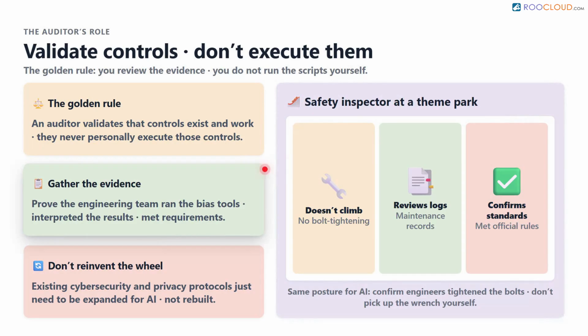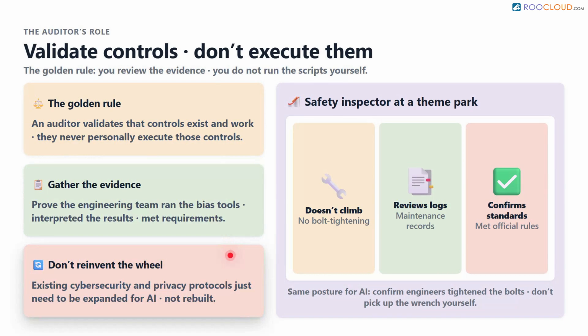You will gather evidence proving that the engineering team ran those tools, correctly interpreted the results, and met your company requirements. Furthermore, you do not need to reinvent the wheel. Many existing cybersecurity and privacy protocols simply need to be expanded to cover these new technological concerns, combining policies, technical tweaks, and continuous monitoring to prevent disaster.